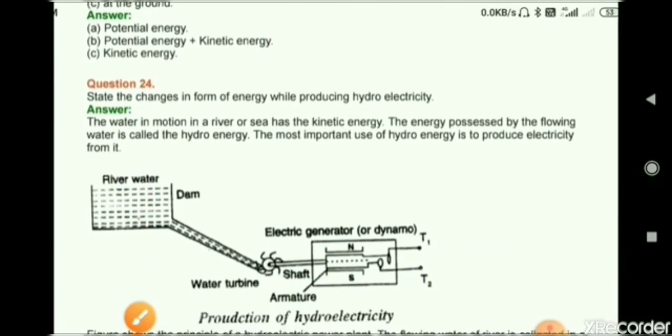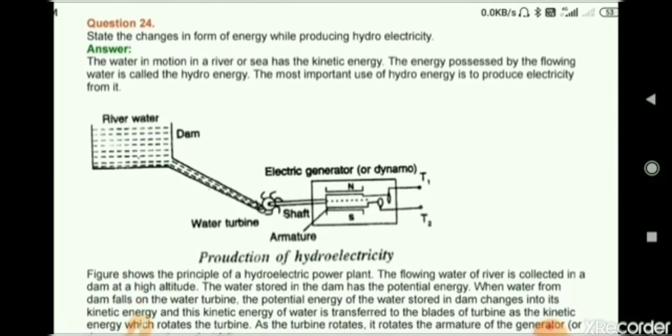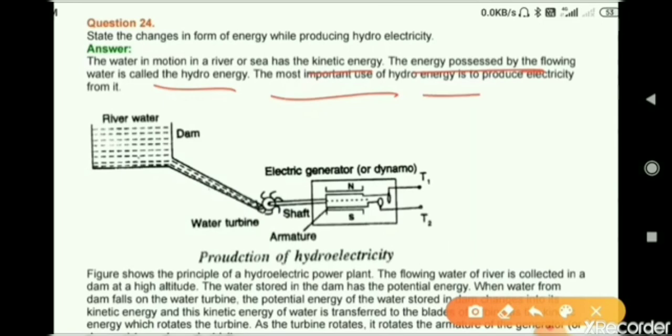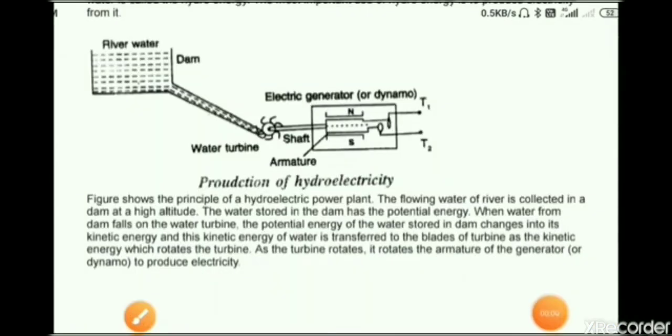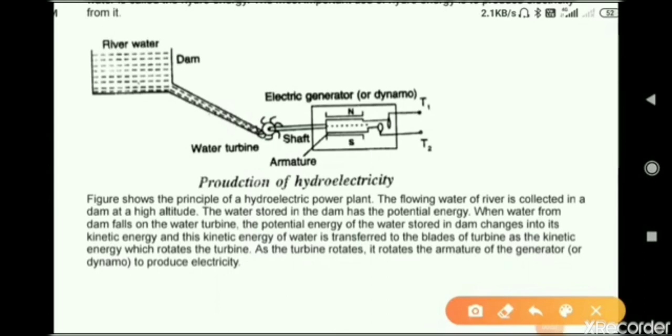Question number 24. State the changes in the form of energy while producing hydroelectricity. Answer: the water in motion in a river or sea has kinetic energy. The energy possessed by the flowing water is called hydro energy. The most important use of hydro energy is to produce electricity from it. You can make this diagram. This figure shows the hydroelectric power plant.